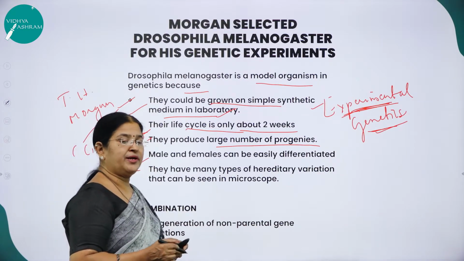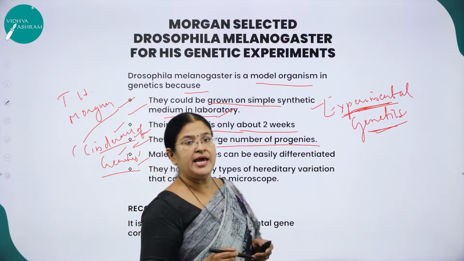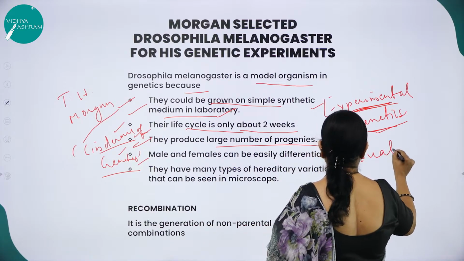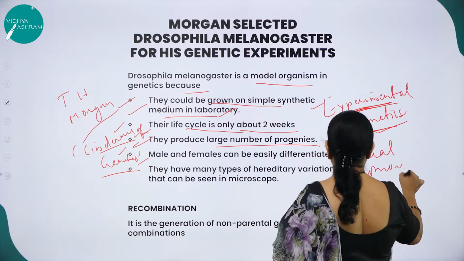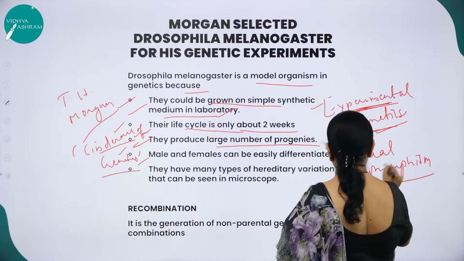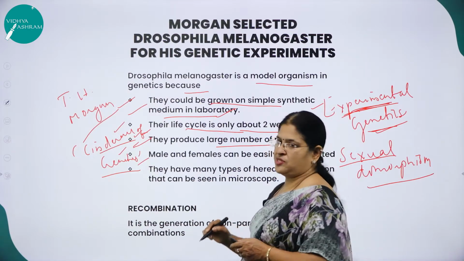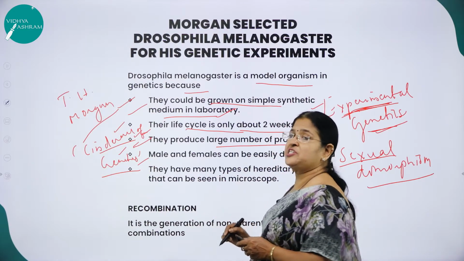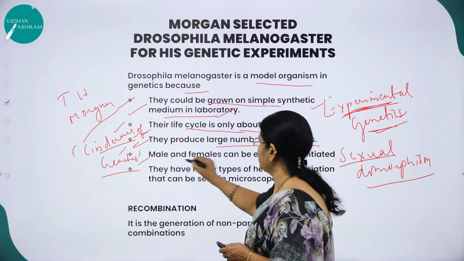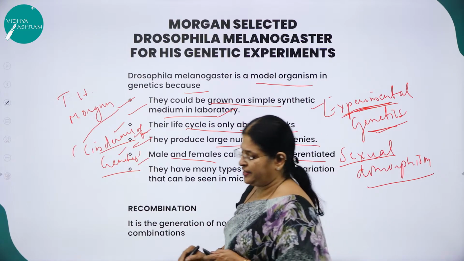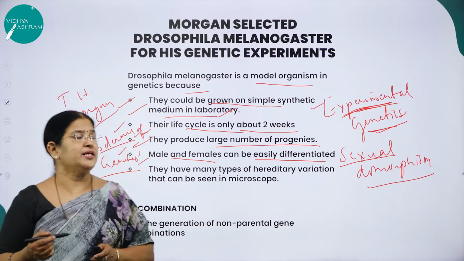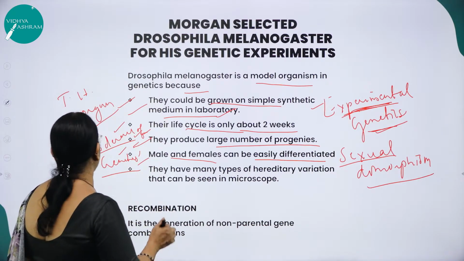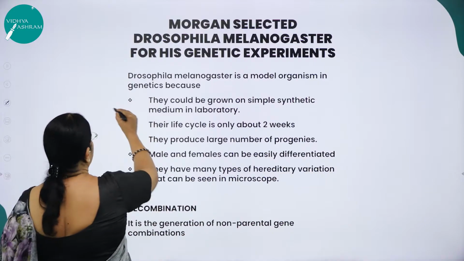Then, very importantly, Drosophila melanogaster exhibited sexual dimorphism. Hope we know what sexual dimorphism is. We have already come across it in the first chapter, reproduction in organisms. That is, you can differentiate the male from the female. Males and females can be easily differentiated. That was also one reason why T.H. Morgan selected Drosophila melanogaster.